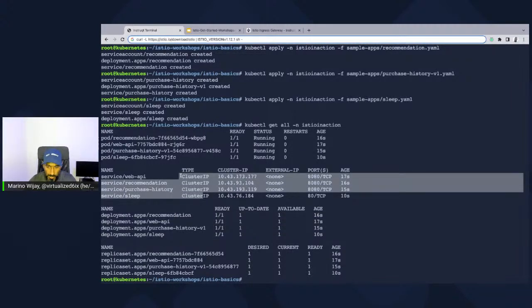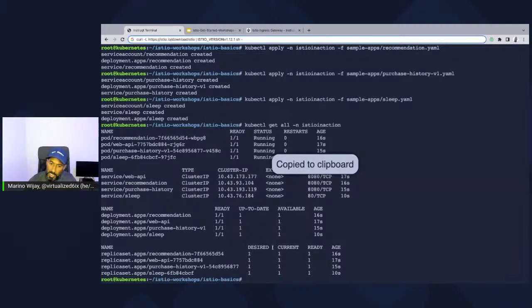Notice here, though, we're only using ClusterIP to expose these services, meaning these services are only internally accessible. What I can do is exec into, let's say, the sleep pod and make an exec call to the purchase history or the web API service, but that's all I can do. I can't do this externally. So the only way to do this externally is to effectively expose it using the Istio Ingress Gateway.